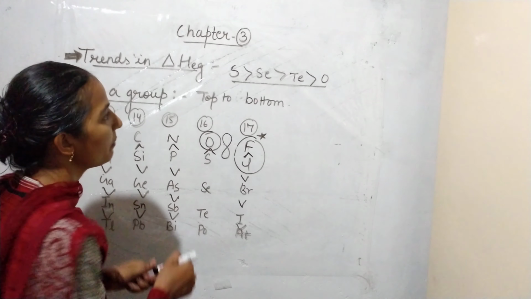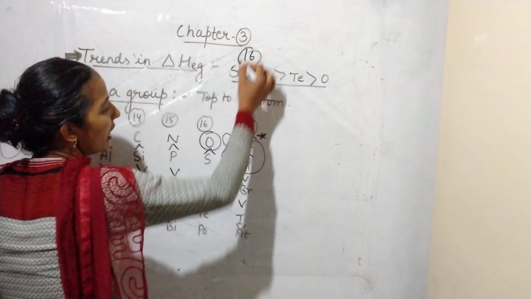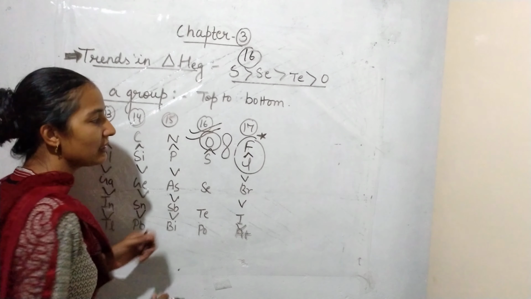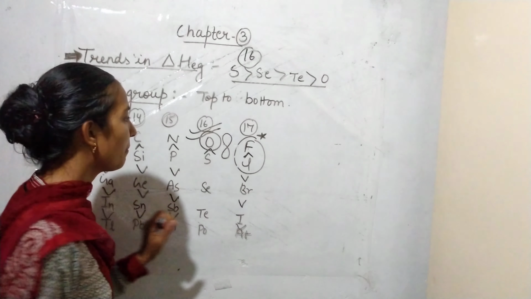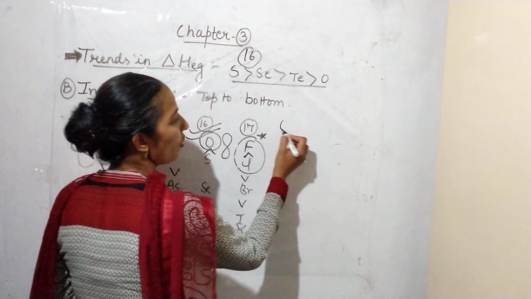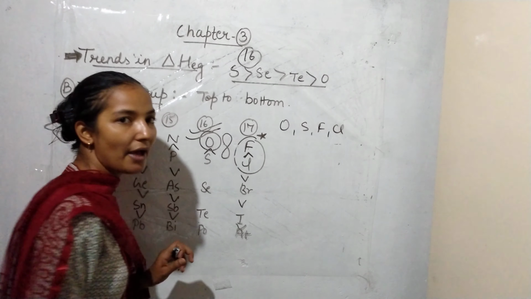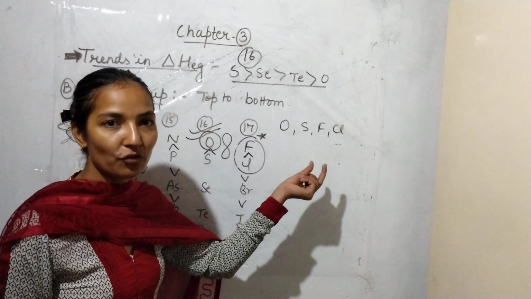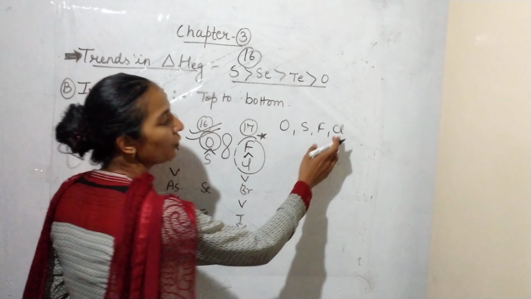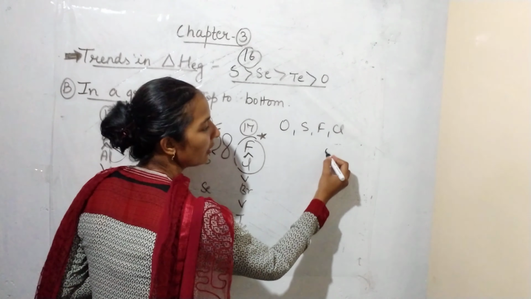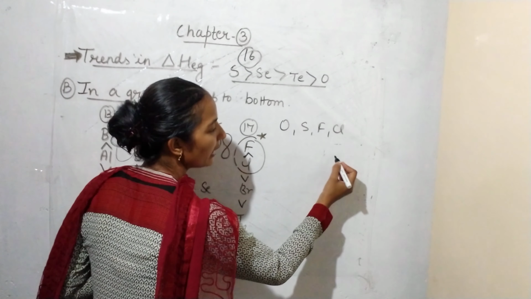So you have to remember that group number 16 is the most exceptional case. And if we are using oxygen, sulfur, fluorine and chlorine, then what will be the order of electron gain enthalpy? We know that among chlorine and fluorine, chlorine has the maximum electron gain enthalpy.